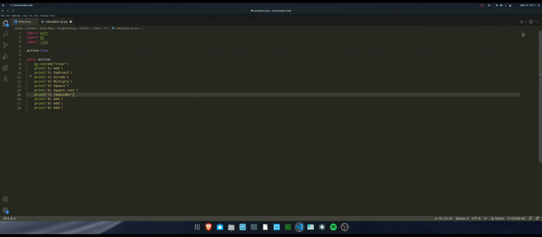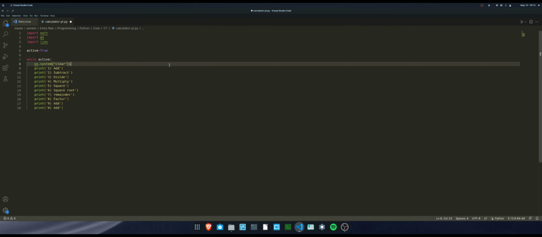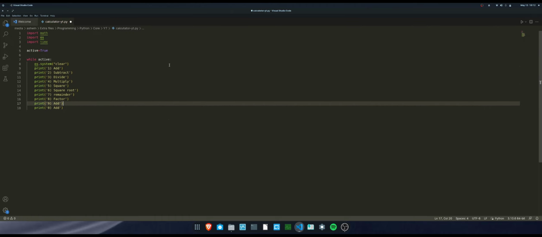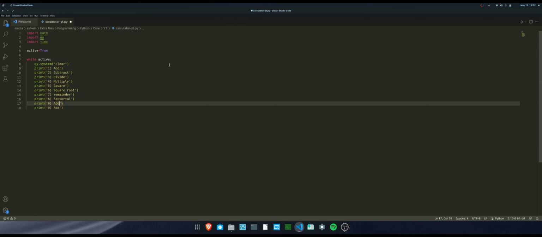The 8th one is just going to do factorial. I have no idea what that is. I'm just going to input that because I found it in a calculator. And here factorial goes here. And number 9 is going to be cubed. Okay, so cube means a number multiplied by itself 2 times.